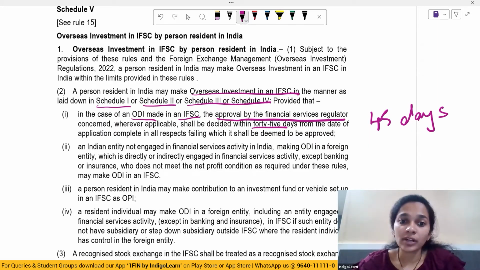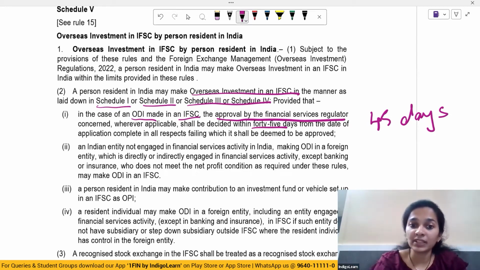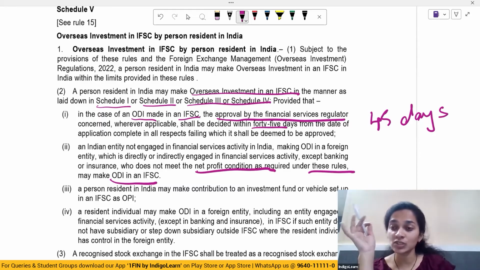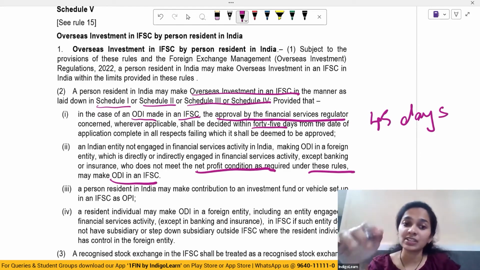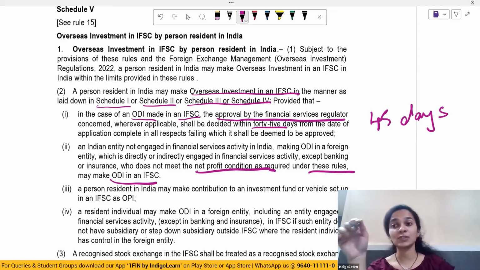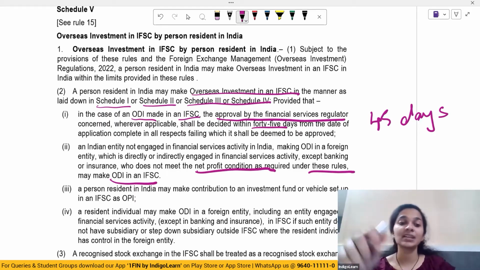An Indian entity not engaged in financial services activities in India, making ODI in a foreign entity which is directly or indirectly engaged in financial services, except banking or insurance, who does not meet the net profit condition as required under these rules, may make ODI in IFSC. So we had those net profit conditions for the past 3 years. If that Indian entity does not meet them, it cannot invest in a foreign entity engaged in financial services, but can invest in IFSC.